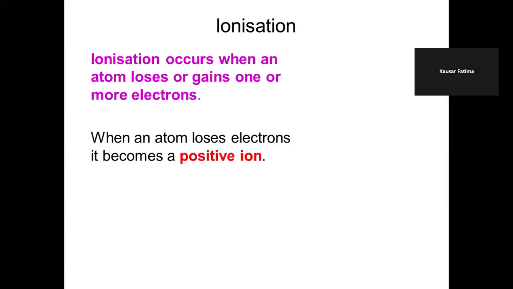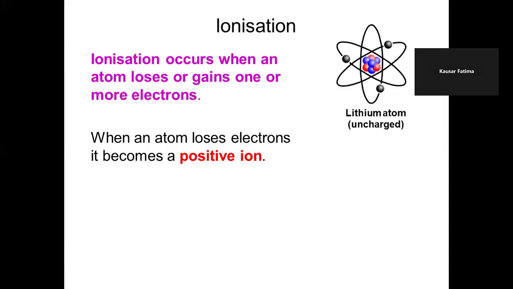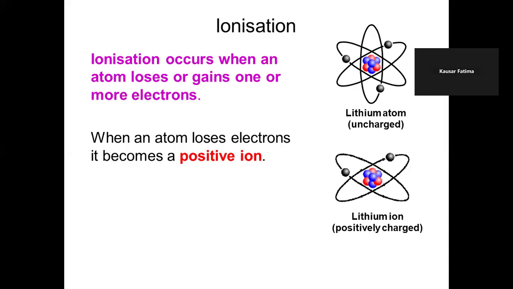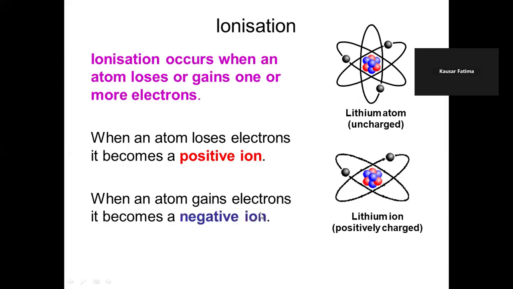When it gains electrons, it becomes negatively charged, and when it loses electrons, it becomes a positively charged or positive ion. Here is an uncharged or neutral lithium atom, and below is a positively charged one. When an atom gains electrons, it becomes a negative ion.